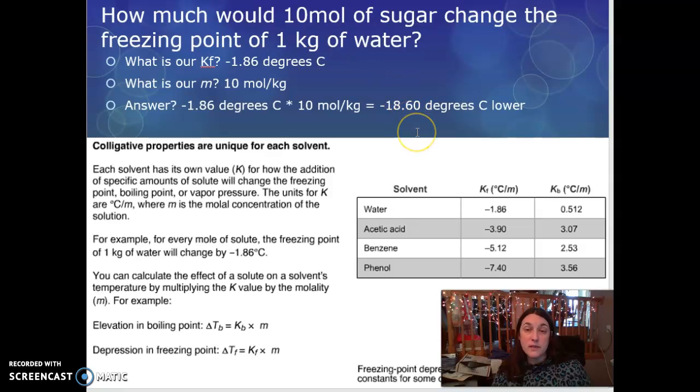Now, what is the freezing point of water in degrees Celsius? It's 0. So instead of it freezing at 0 degrees, it's going to freeze at negative 18.6 degrees Celsius.